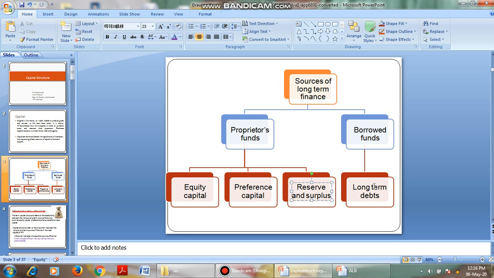Borrowed funds is nothing but the company borrowing money from the outside in the form of debt. It may be bank loans, loans from financial institutions, debentures, or any form of bonds, which are long term sources of funds. We call it long term sources of debt, borrowed funds, or long term source of funds. Okay, these are the various sources of capital.